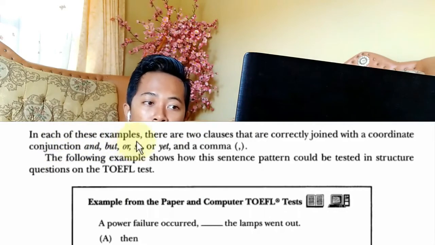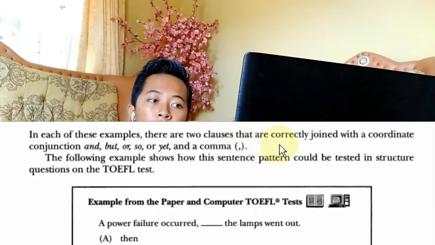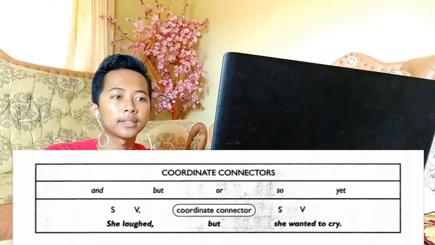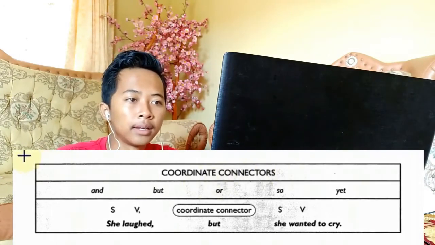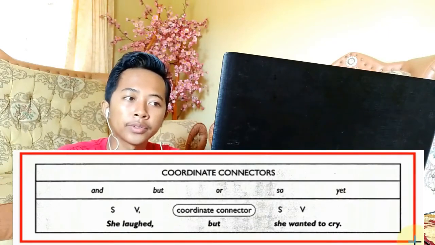In each of these examples, there are two clauses that are correctly joined with a coordinate conjunction, and, but, or, so, or yet, and a comma. Next, the structure is: subject verb, coordinate connector, subject verb.